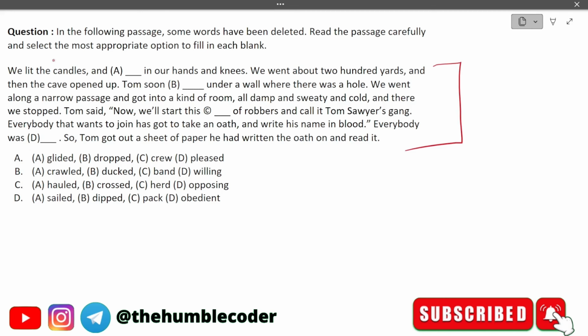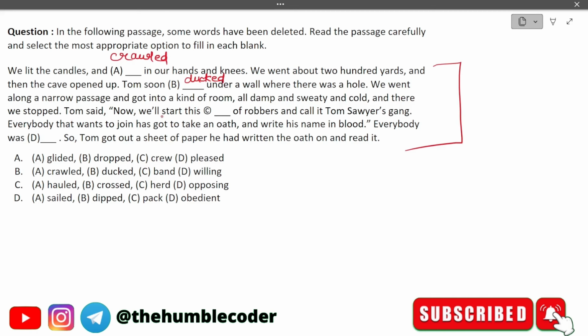The correct answer for this passage will be, like I'm writing it: we lit the candles and crawled in on our hands and knees. We went about 200 yards and then a cave opened up. Tom soon ducked under a wall. Duck means to step down and move. Duck under a wall where there was a hole. We went along a narrow passage and got into kind of a room, all damp and sweaty and cold, and there we stopped.